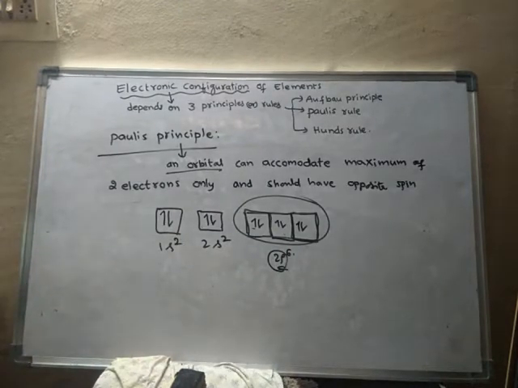So Pauli's principle says that an orbital can contain a maximum of 2 electrons only. It does not contain a third electron or more than 2 electrons, and these 2 electrons should have opposite spin. So that is about Pauli's principle.